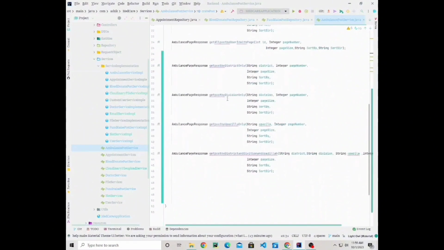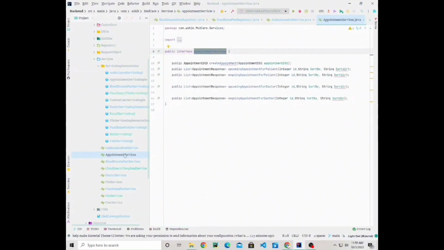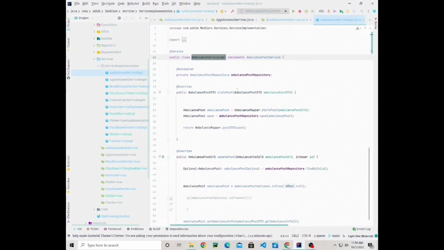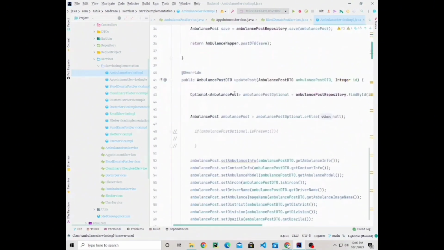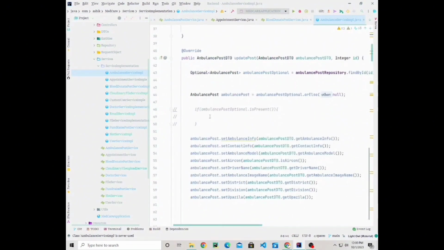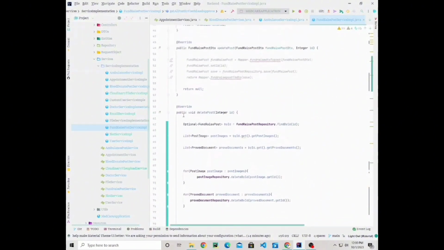Here we list our services, we coded our services in every interface, and we implement the services in the service implementation. Like ambulance service implementation is written here, and every service is connected to database through the repository. There are all the services implementations in the service implementation folder.